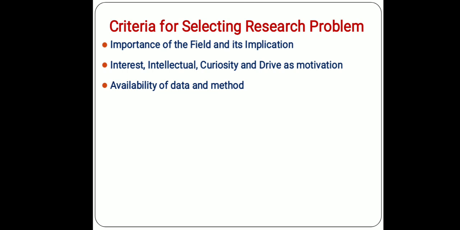So when we select a particular research problem, before deciding the problem, you must first verify whether these data are available or not, whether they can be retrieved or not, whether by paid means or free means.